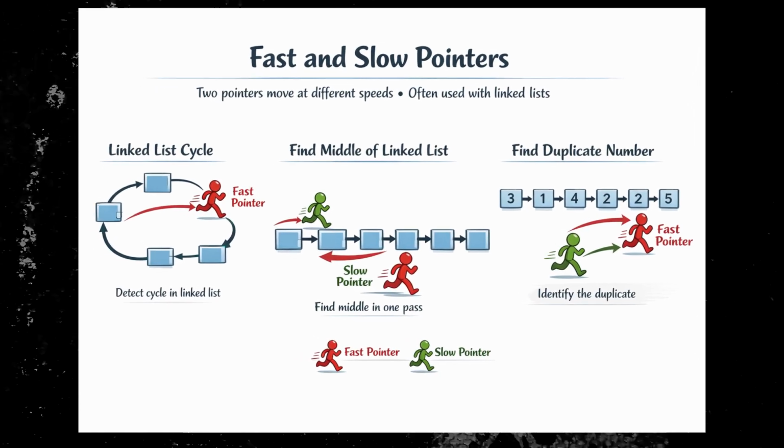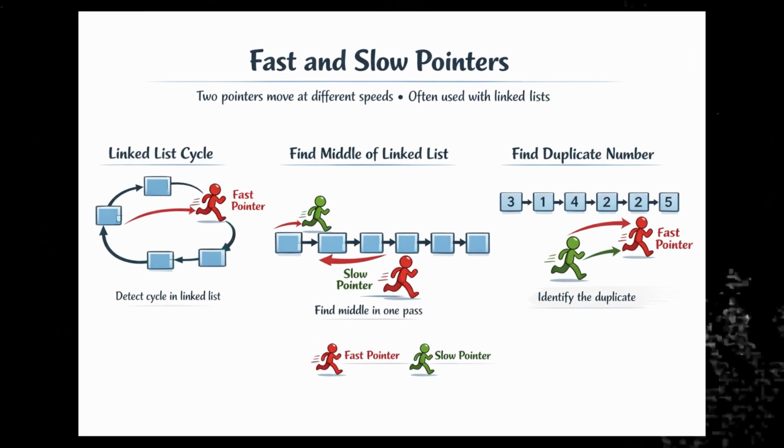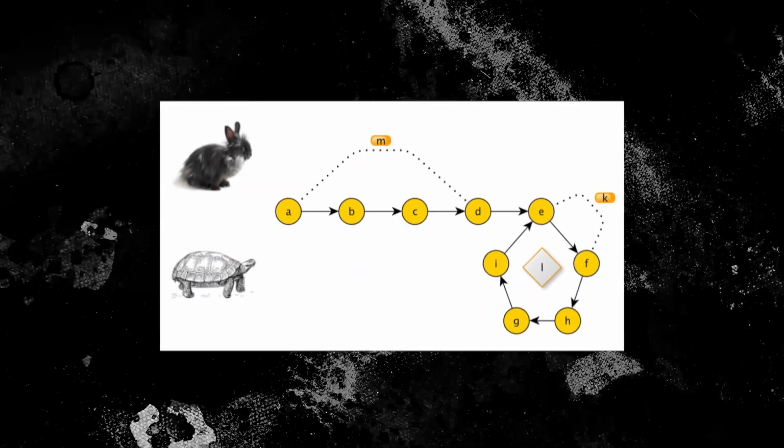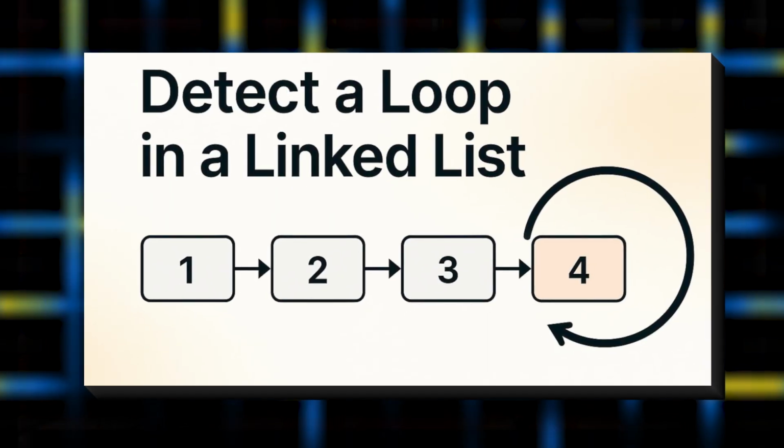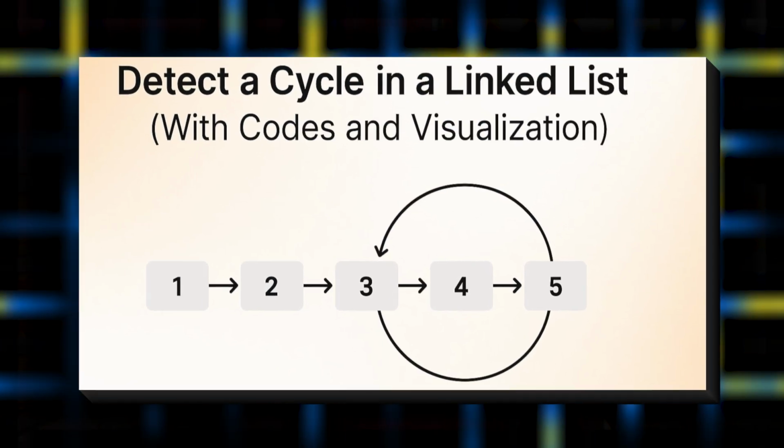There are different variants to this pattern. For example, the fast pointer can go at 2x speed of the slow pointer, or the fast pointer can go at 3x speed, or the fast pointer is n steps ahead and they both move after that. But this is a very important pattern in the case of linked lists. Some of the problems are linked list cycle, detect a cycle in the linked list, and find the middle of the linked list in one pass.